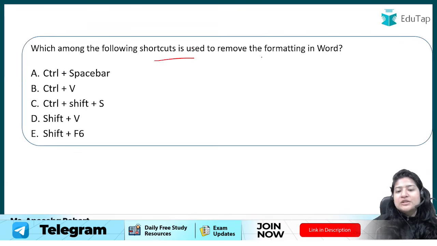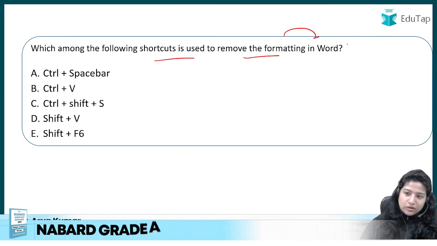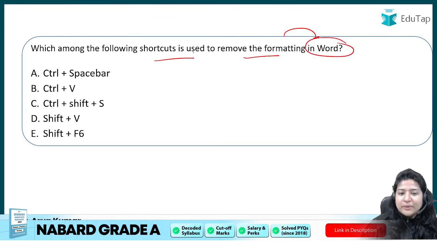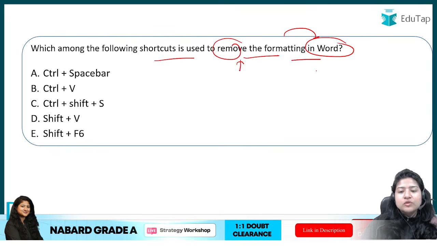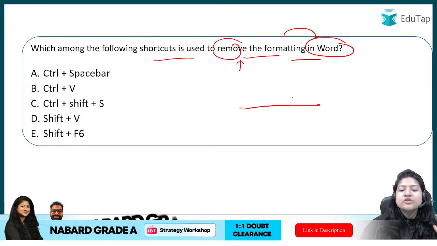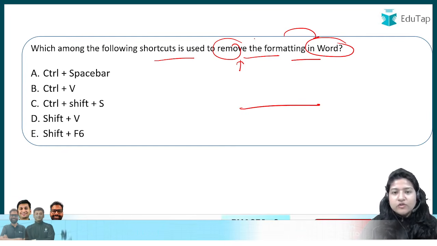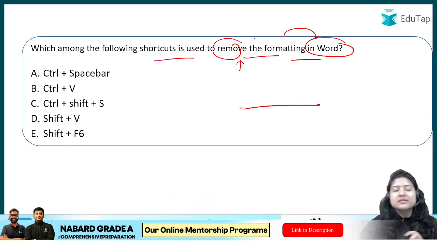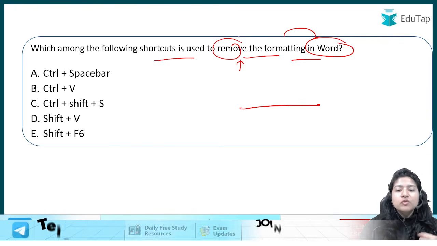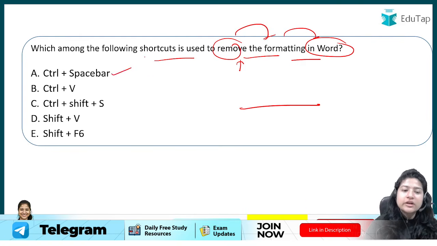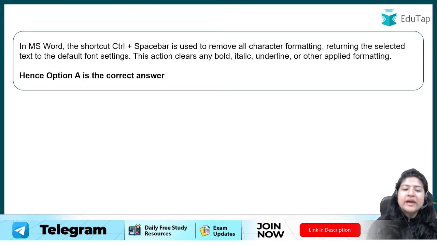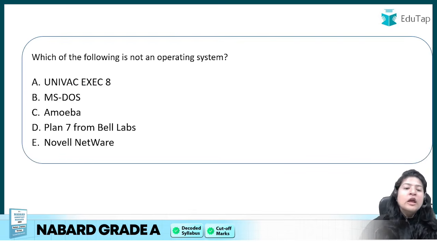Which among the following shortcuts is used to remove the formatting in MS Word? As I said, shortcuts are very favorite of NABARD. They ask a lot. What does the question mean? It asks which shortcut is used to remove the formatting in Word. Removing formatting means, for example, in a sentence you have made something bold, or italic, or underlined a certain word. Now you want to remove this formatting that you have done, so you have a shortcut for it. What is the shortcut? It is Control plus Space bar. With its help you can clear any bold, italic, underline, and whatever formatting you have done.